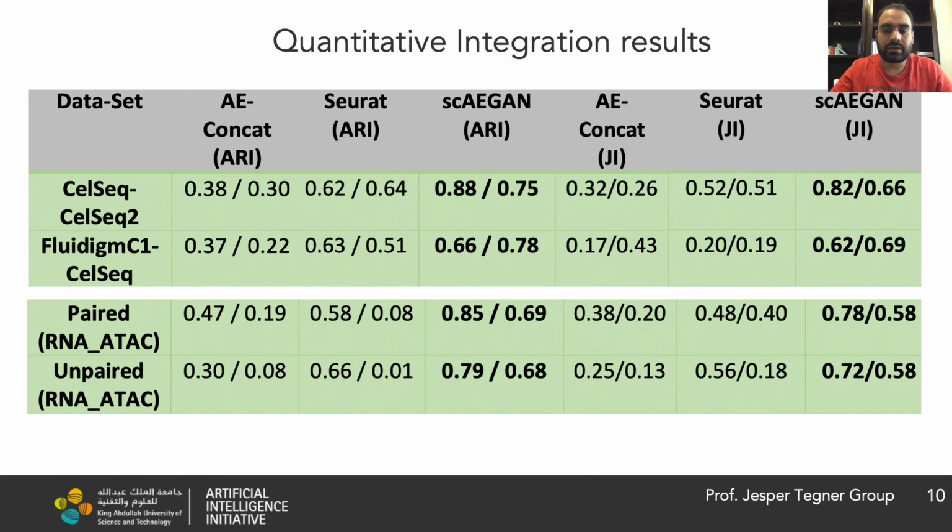Next, we try to quantify the integration quality, where we measure the transferred cell identity agreement between the translated domain and the original domain. Here we use two evaluation metrics: one is the adjusted Rand index and another is the Jaccard index. The results show that the scAEGAN outperforms other methods considerably well in the various integration tasks.